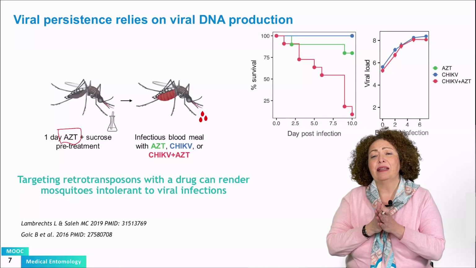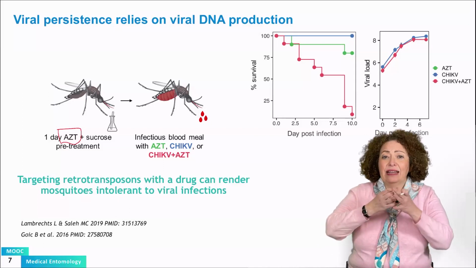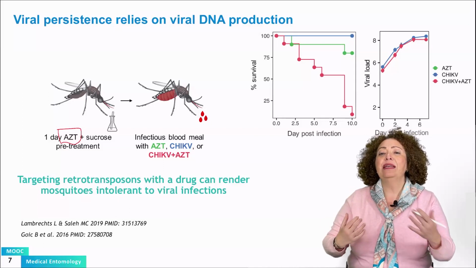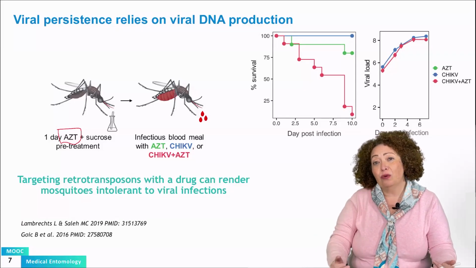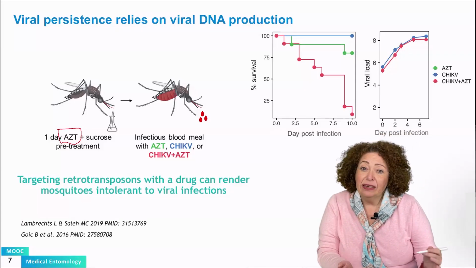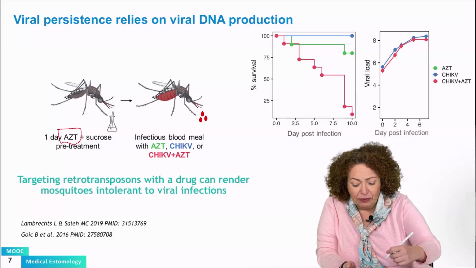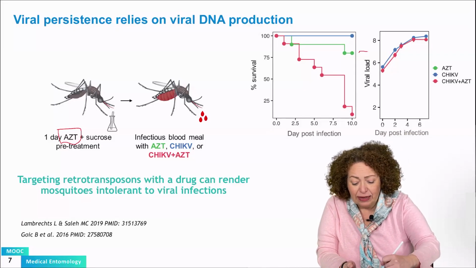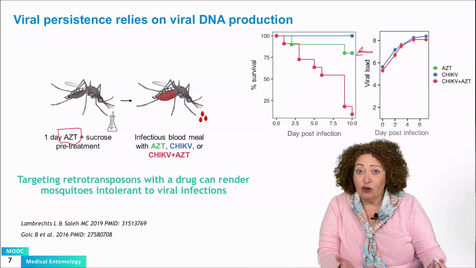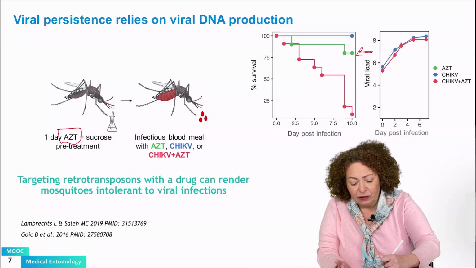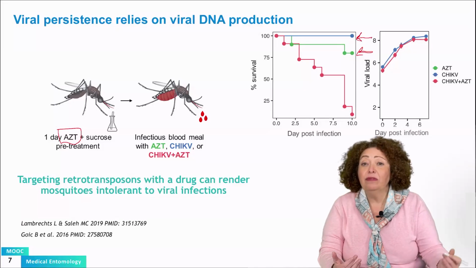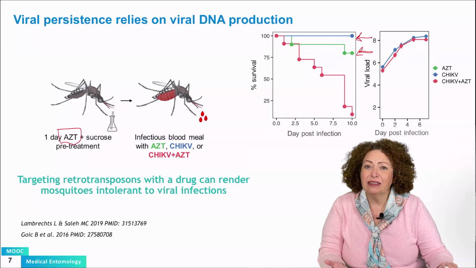We expect that the mosquitoes that have eaten ACT will not be capable of producing viral DNA from chikungunya virus. And here you can see a survival curve where mosquitoes that eat ACT are okay, they are not affected by the drug. Mosquitoes that are infected with chikungunya alone survive because they are persistently infected.